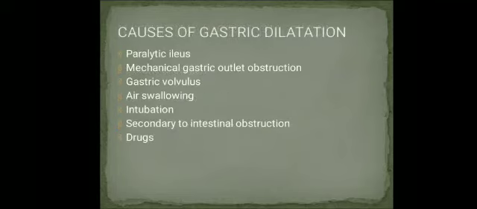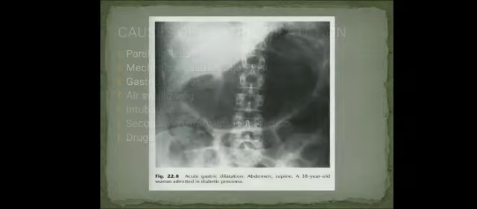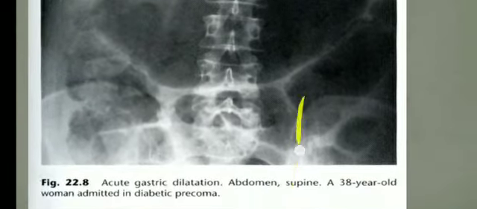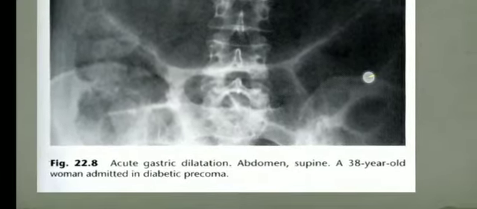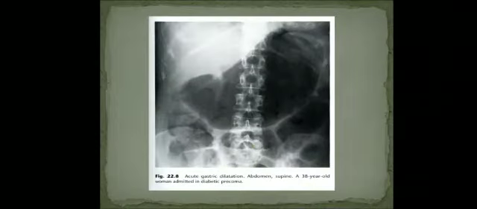So what are the causes of gastric dilatation? The common causes are paralytic ileus, mechanical gastric outlet obstruction, gastric volvulus, swallowing of air, intubation, secondary to intestinal obstruction, and drugs. So you can see acute gastric dilatation. This is a supine abdominal X-ray. You can see the entire stomach being dilated. This is a 38-year-old woman admitted in diabetic pre-coma. You can see how the stomach is grossly dilated.